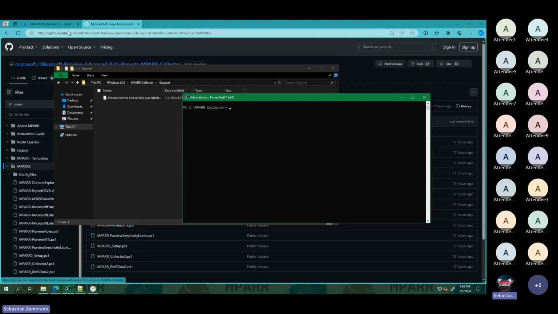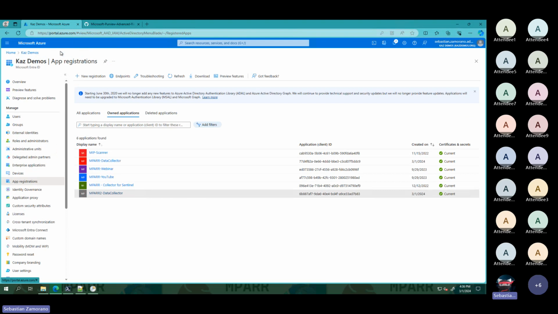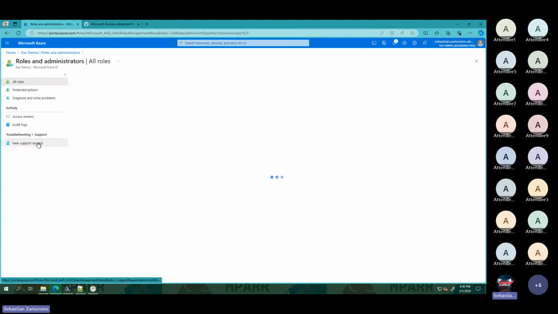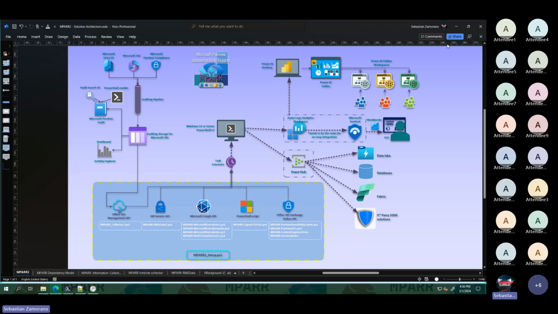As I mentioned, something that is pending here is to give the compliance administrator role, if you want to run unattended, all the scripts that use that Office 365 Exchange Online API. Again, it is this set of scripts that you can see here. The rest of the scripts don't need any kind of elevated privilege.